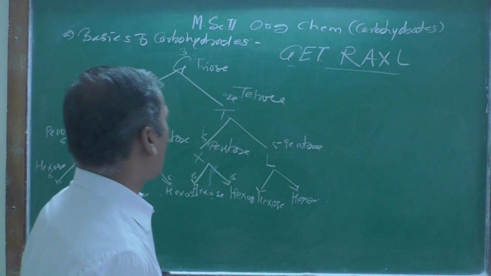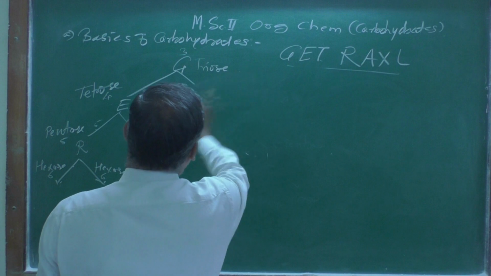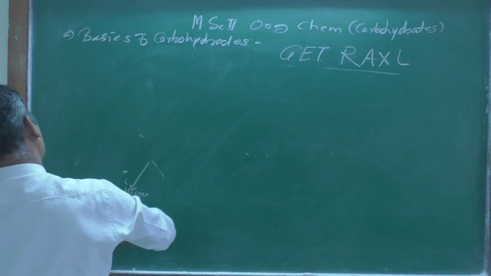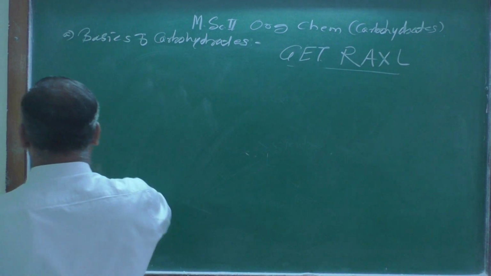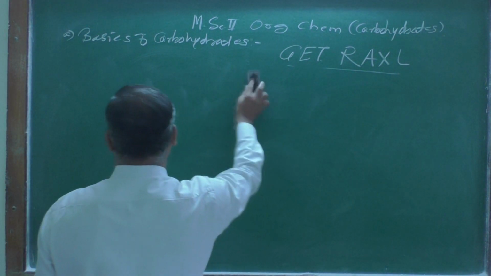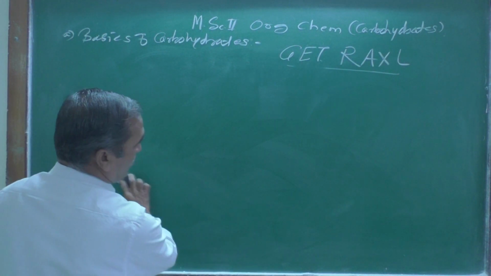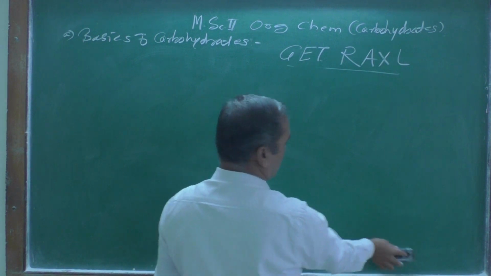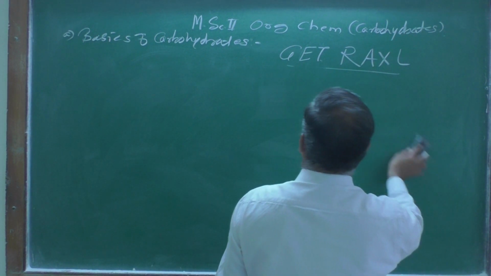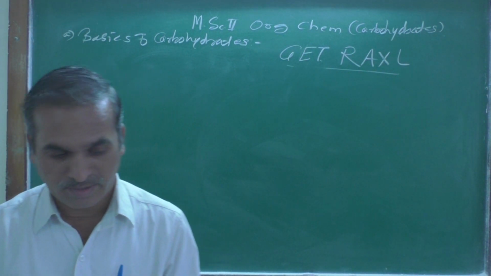Now let us see how we can achieve the simplest one, what we can call the Kiliani-Fischer synthesis, which is known for the lengthening of the carbohydrate. So we can extend the length of carbohydrate, or we can increase the carbohydrate by adding 1 carbon, so that we will see.